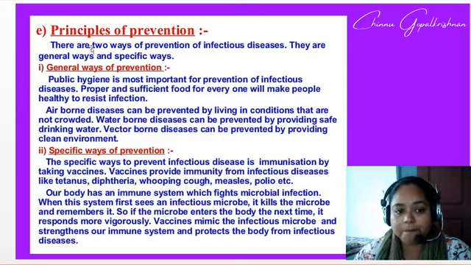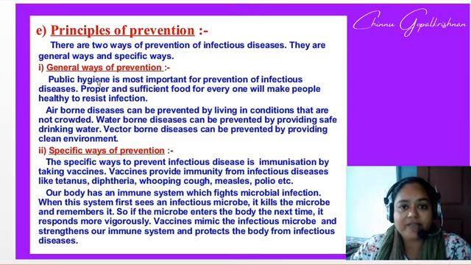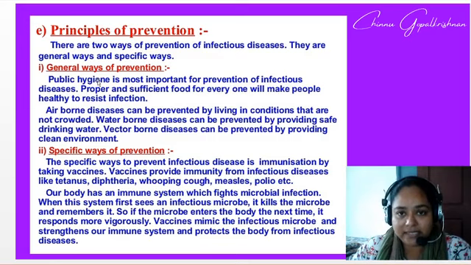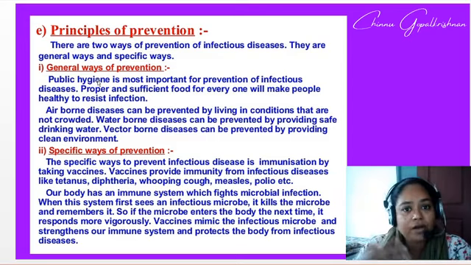Principles of prevention: there are two ways of prevention of infectious diseases, the general way and the specific way. In the general way, we are practicing hygiene, social distancing, as well as wearing of masks.